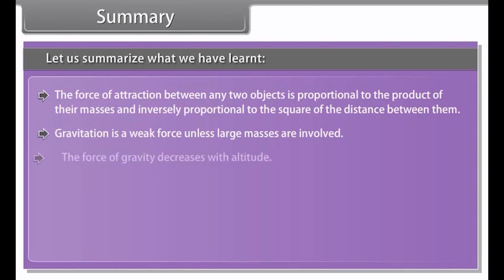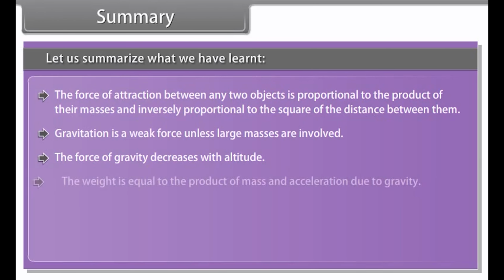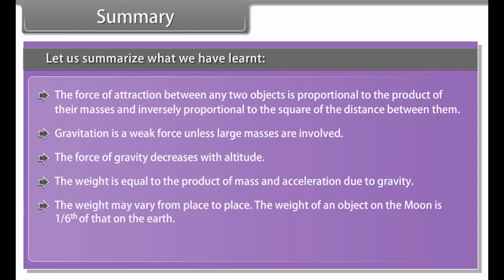The force of gravity decreases with altitude. The weight is equal to the product of mass and acceleration due to gravity. The weight may vary from place to place. The weight of an object on the moon is 1/6 of that on the Earth. When objects are immersed in fluid, they exert a force of buoyancy.